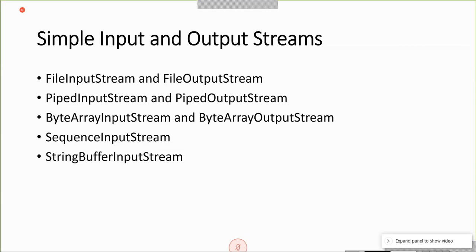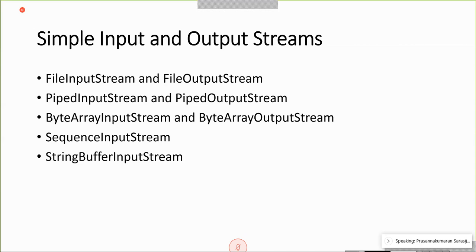So simple input and output streams, that is file input stream and file output stream, are for processing native files. Native files means text files, Excel files. Then piped input stream and piped output stream. You know the concept of pipe in Unix: output of one process is sent as the input of another process. That is the pipe architecture.